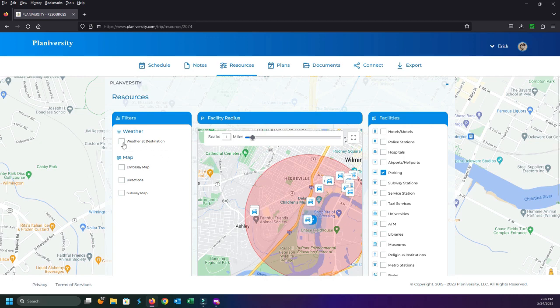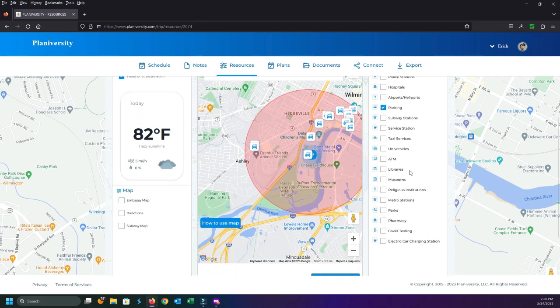Next thing I might want to do is add weather to my trip, because if I want people to have the weather for the trip, that's where I'm going to select it. All right. So it does reflect today, but when it shows up in the app, it will actually give you the weather for the week. And it's going to give you the weather for the time of the event as well, which is even better.